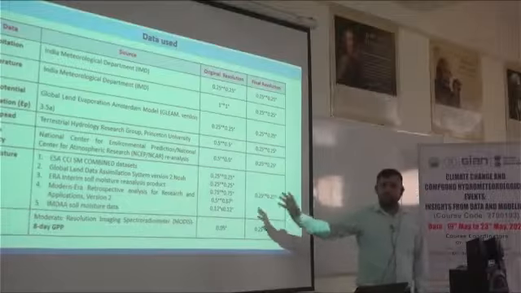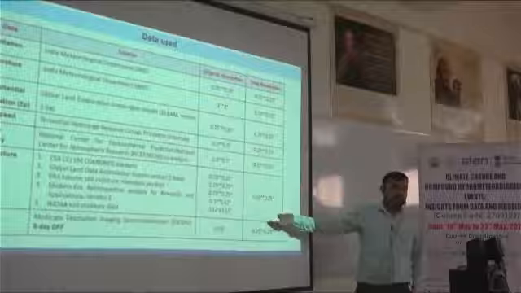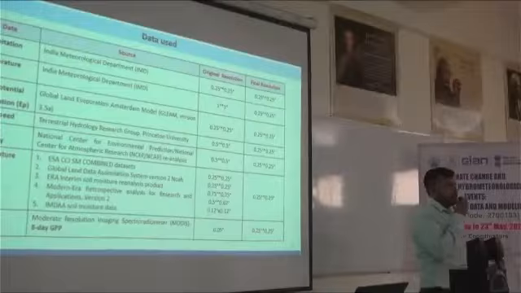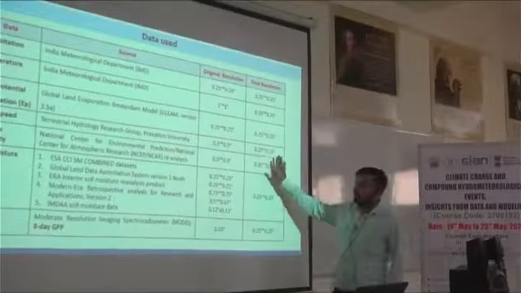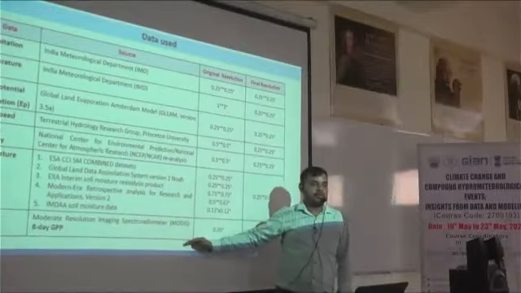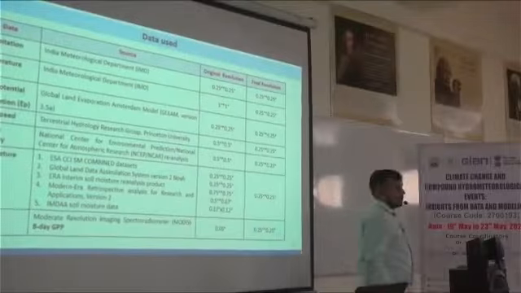So whatever the spatial resolution we have, we have regridded into 0.25 degree in the final version using the IDW method, the inverse distance weighting method. But the thing is that we have the same spatial resolution for all the data sets, but not the temporal resolution. Some are available at 1 day, and this one is available at 8 day.